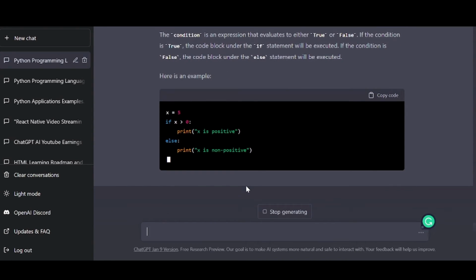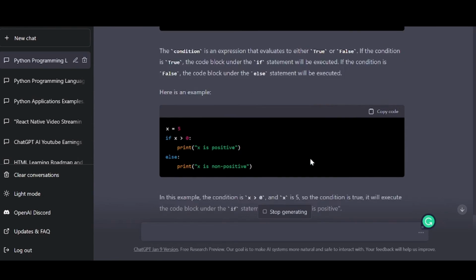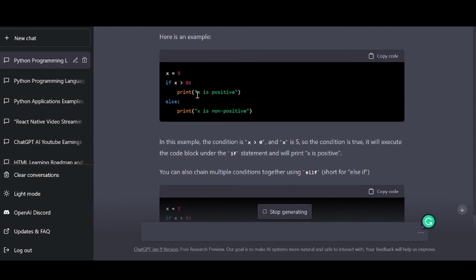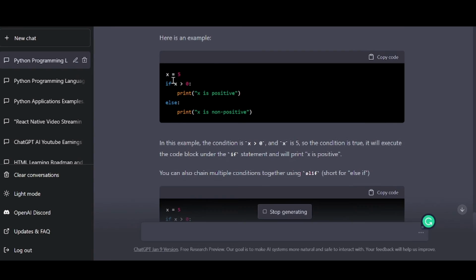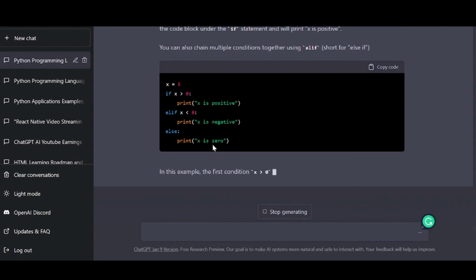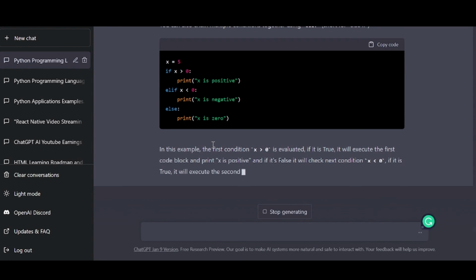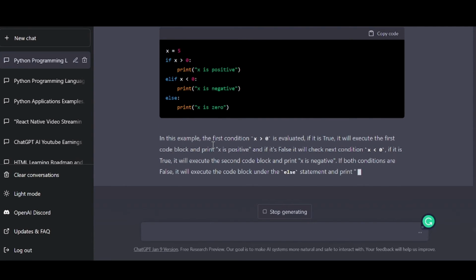Now if you see, first it gave us the syntax, how if else needs to be used in Python, with an example and the explanation. Not only one example, it also gives different types of examples of how if else is used. So this is all about how you can start learning the basics of any programming language from ChatGPT.